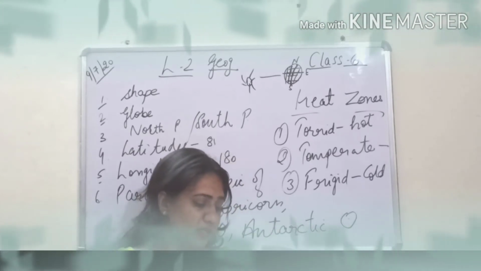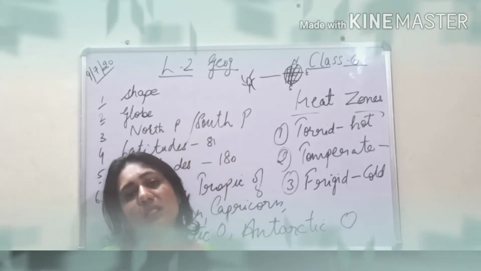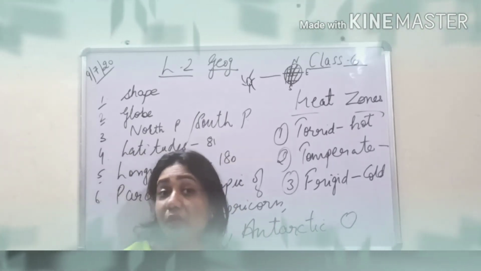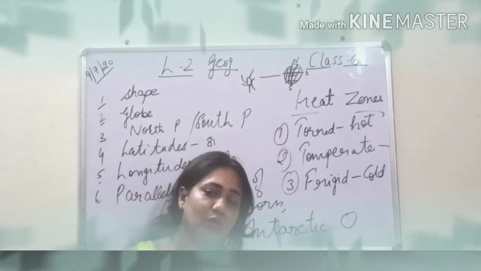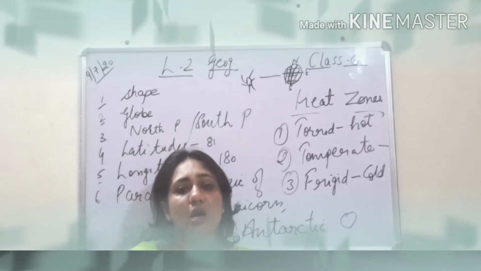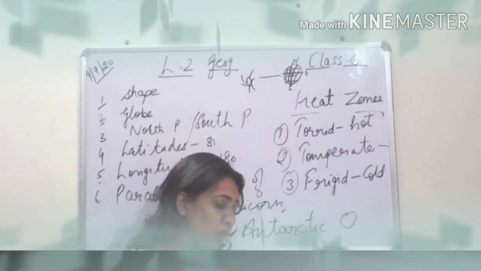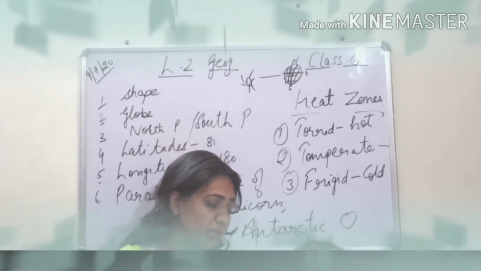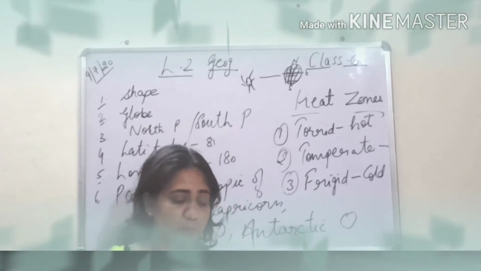They are used as points of reference for locating places in the east and the west. So why do we need these imaginary lines? We have already discussed. They are very, very necessary if we have to locate a place on the earth somewhere. Okay. The meridian passing through Greenwich. Please underline, very important question.